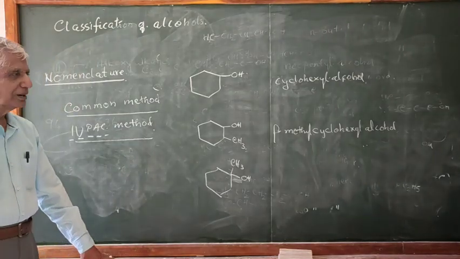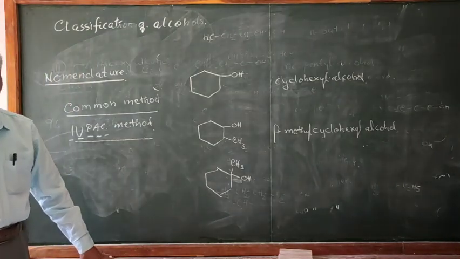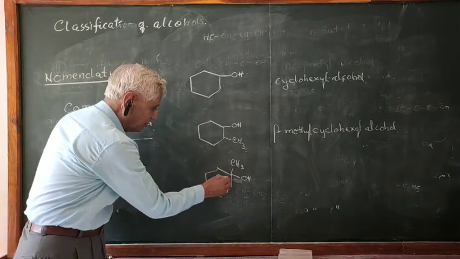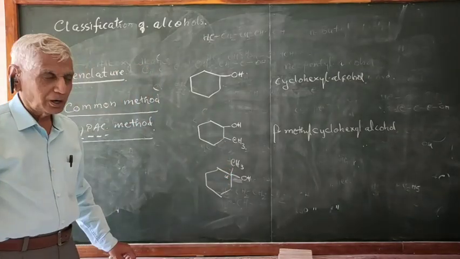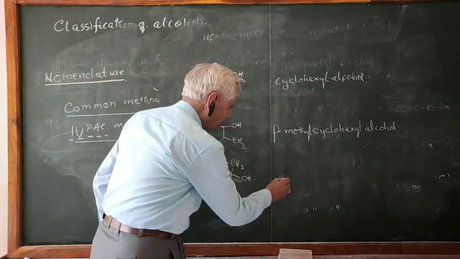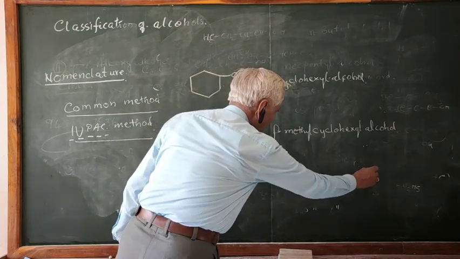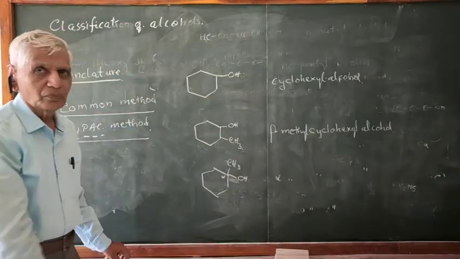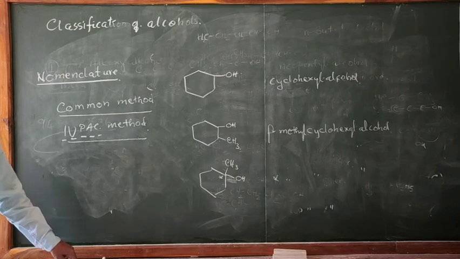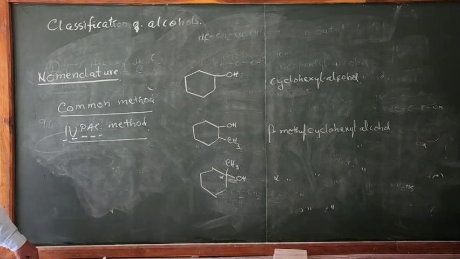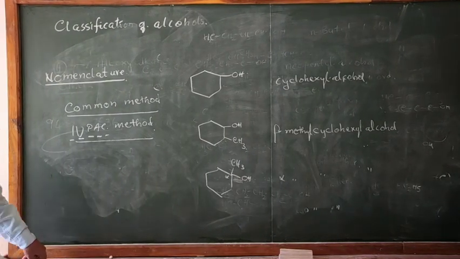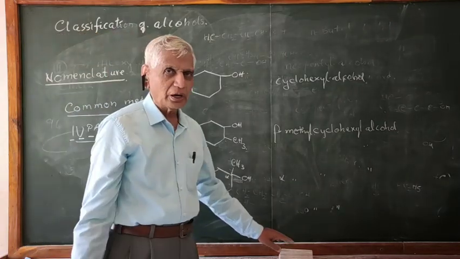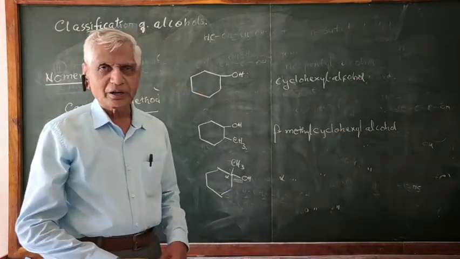Alpha methyl cyclohexyl alcohol, because the methyl group is present on the alpha carbon. Okay? So that is how we can go on naming the compounds properly. I have given you many examples in notes. You follow the notes and if you have any doubts, you ask them.